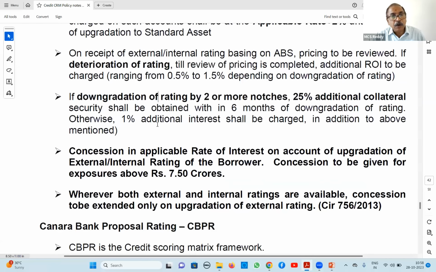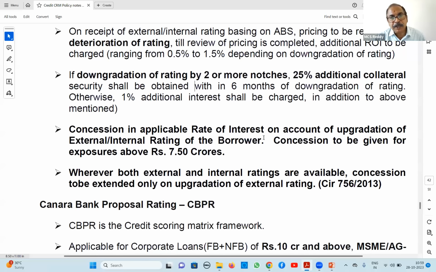Next, if there is downgradation of rating by 2 or more notches, that means standard to substandard is 1 notch, and low risk to normal risk is 1 notch and it has become moderate risk. So with a 2 notch downgrade to moderate risk, they have to give 25% additional collateral security within 6 months of downgradation. Otherwise, we have to charge 1% additional interest till they give the 25% additional security. This is the additional rate of interest in case of downgradation by 2 notches. Right?